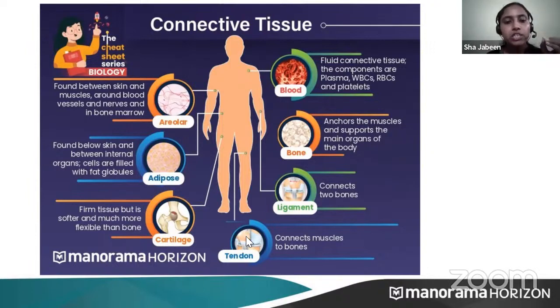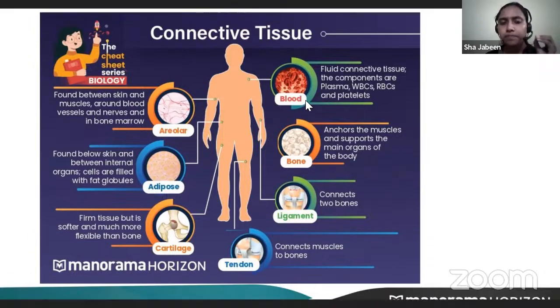It helps in the transport of food and substances. Not only food, but waste materials, oxygen, gases, everything it transports. It helps to transport substances from one part of the body to another. It's a fluid connective tissue. If questions are asked, name the fluid connective tissue, at that time you have to say that it is blood.